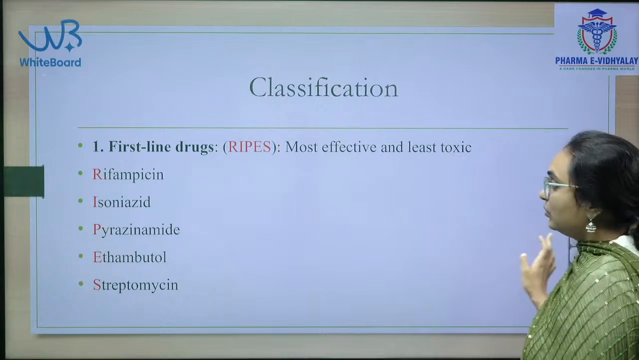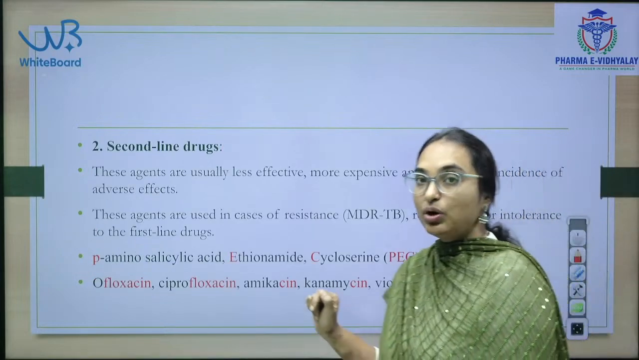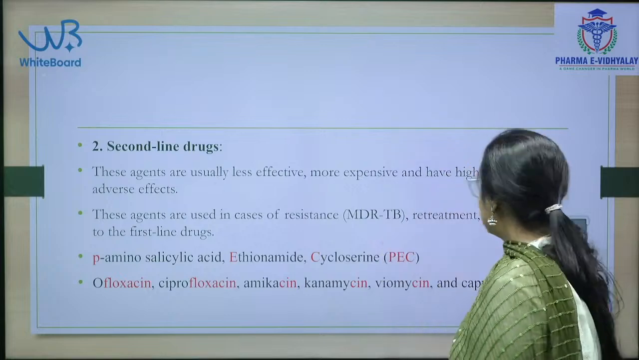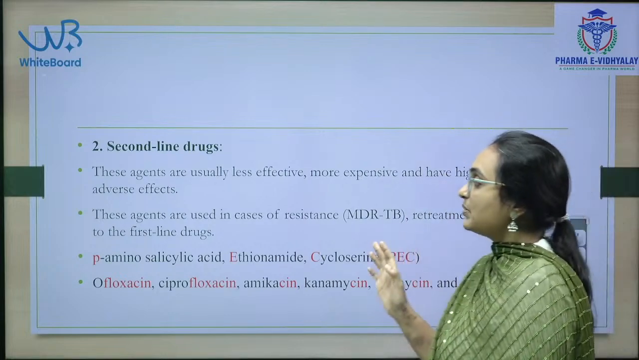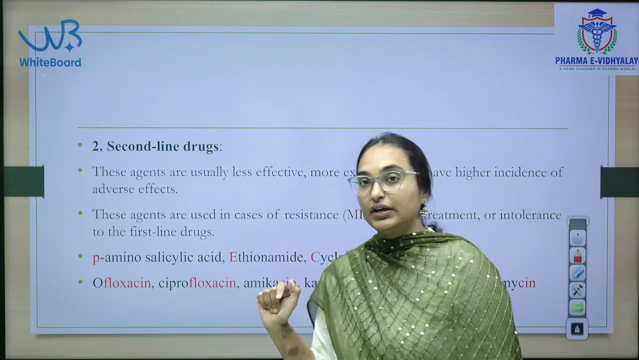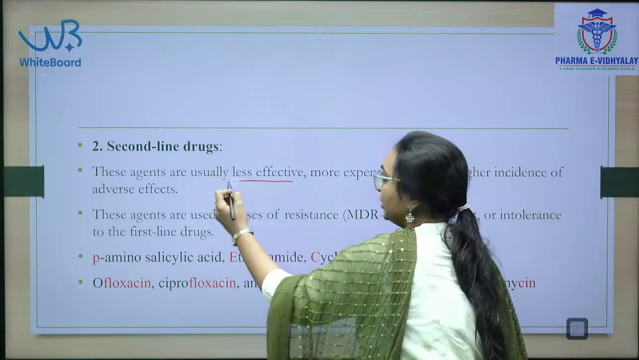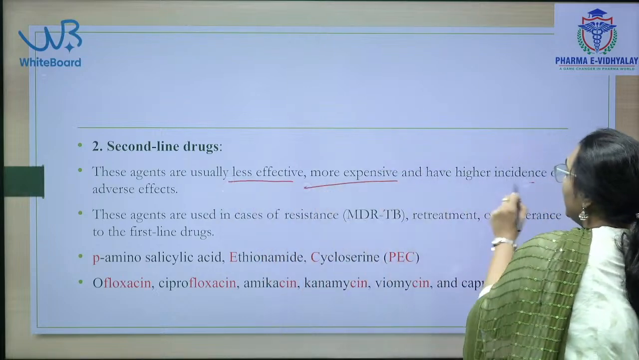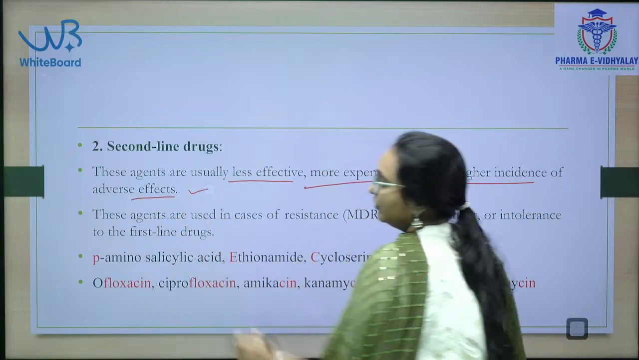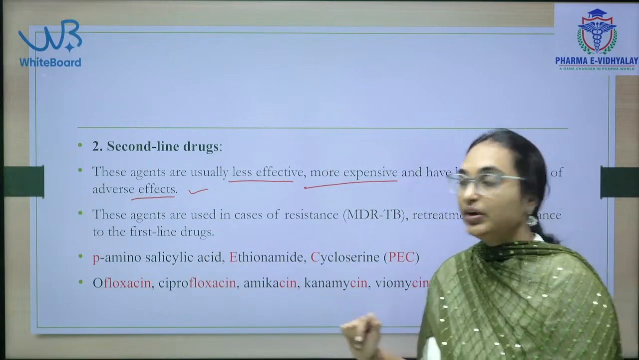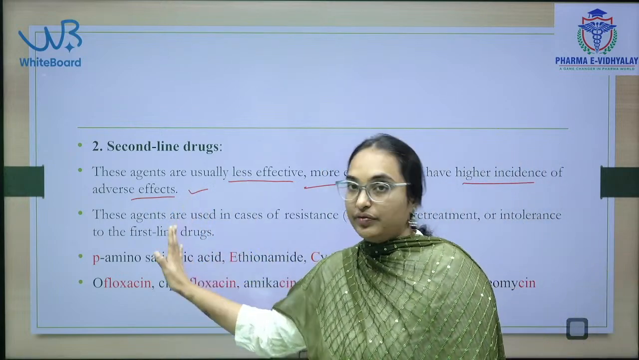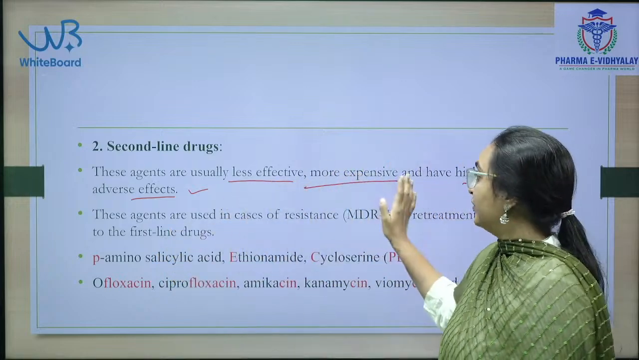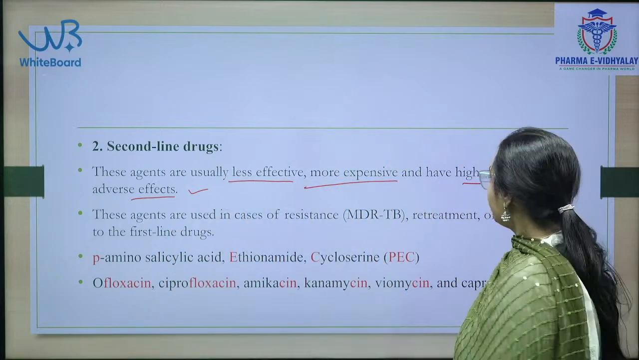Okay. So, next we will see the second line drugs. What are second line drugs? Just observe the difference between first line drugs and second line drugs. These are less effective, more expensive and have a higher incidence of adverse effects. Second line drugs will be having higher adverse effects. Okay, and these are less effective and more expensive.